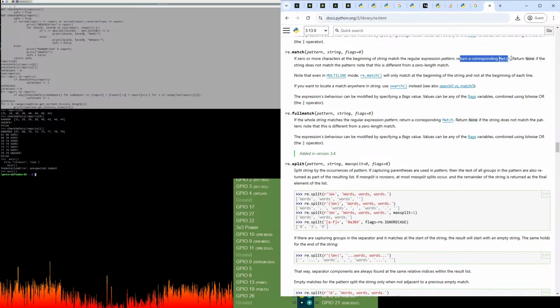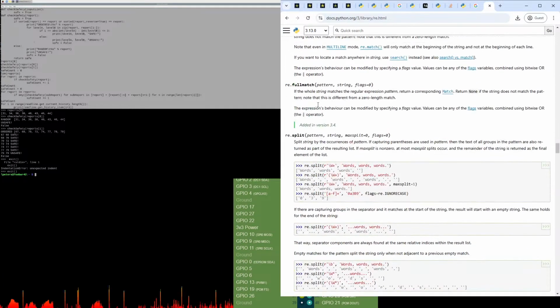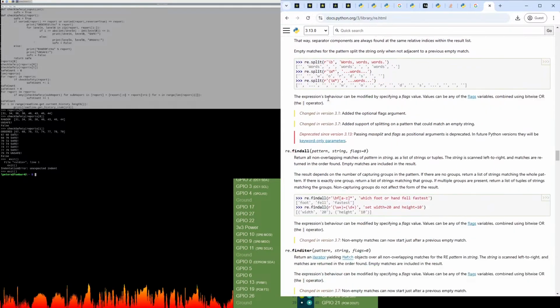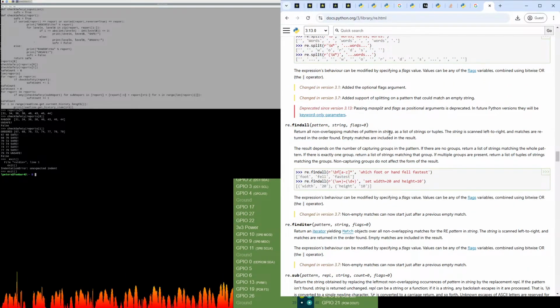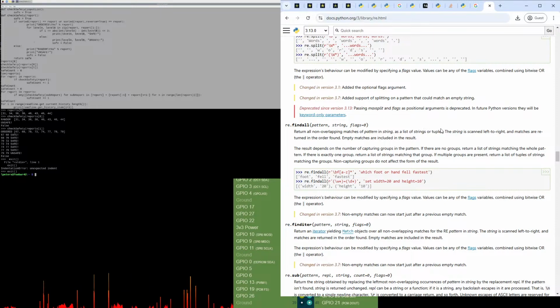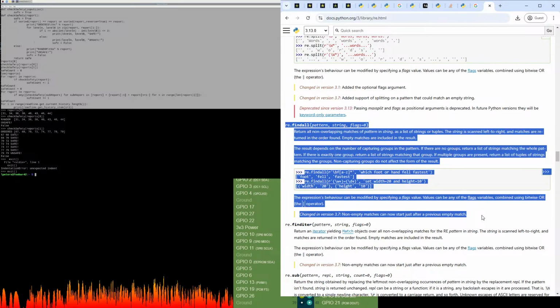No, this is just checking for a match. We want, no, not fullmatch, not split. Findall: return all non-overlapping matches of pattern in string. Yes, this sounds like the one that we want. Okay, so we'll come back to the documentation for re.findall.